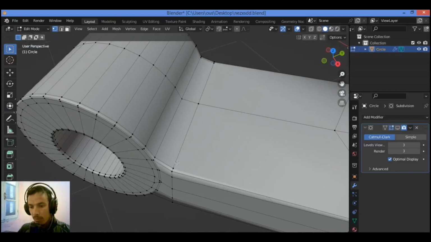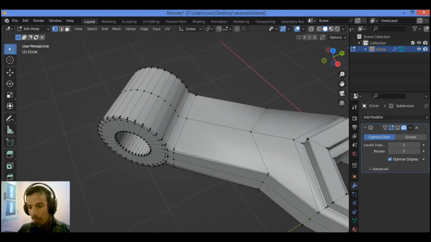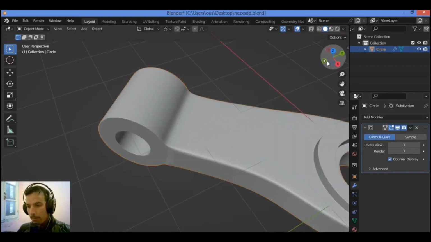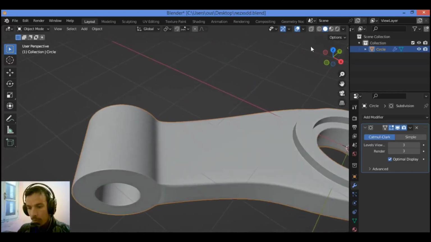Let's see what we have here. I think I should connect these sections because we have created a hang-on over there. I think it's not bad, so let's see what we have here. We have no topology issues.